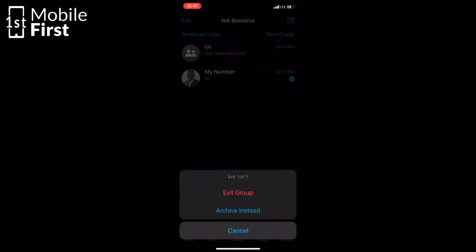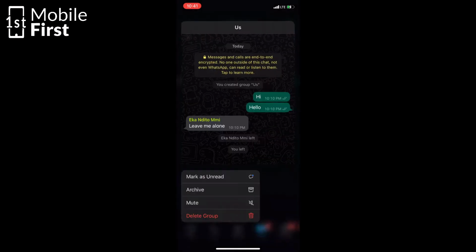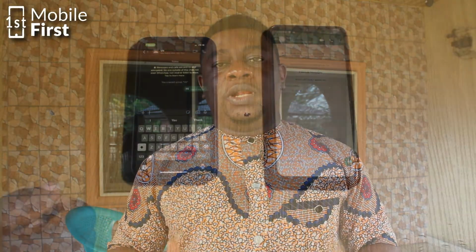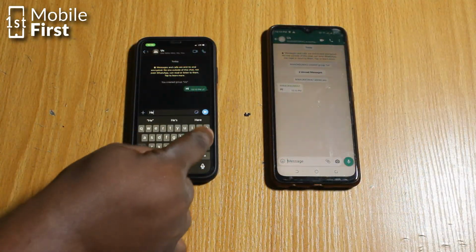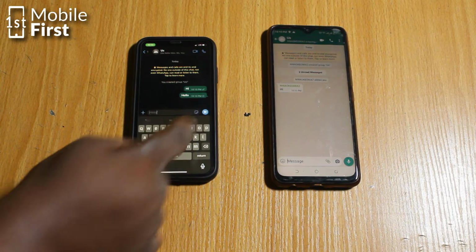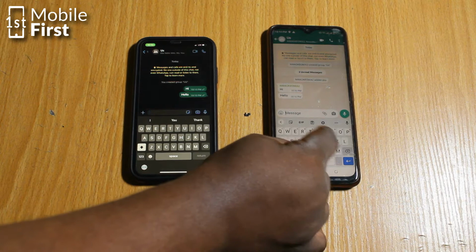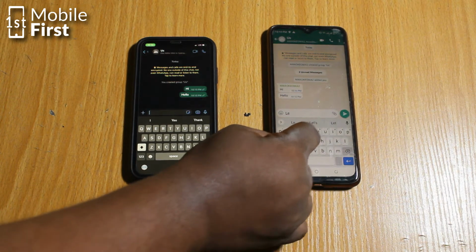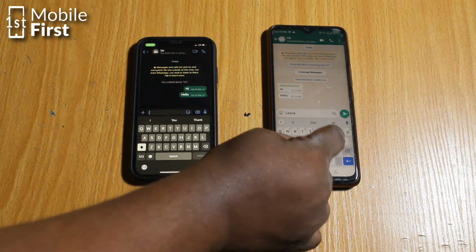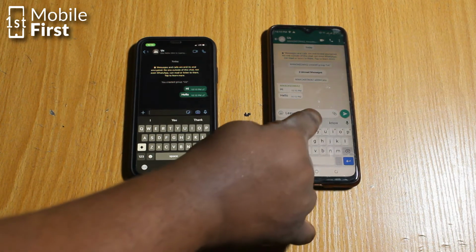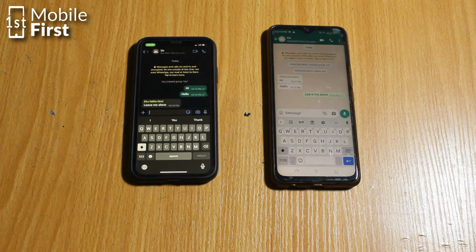So once that is done, the third party can now delete the WhatsApp group from their device and then leave. That will leave just you and the person who has blocked you in the group. So anytime you send a message to that WhatsApp group, the person who had blocked you on WhatsApp will still receive that message. And it will be as though you are sending a message directly, as if it is a direct chat between you and the person. Even though your original one-on-one conversations will not go through because you've been blocked, the messages that you are sending into the WhatsApp group will still go through.